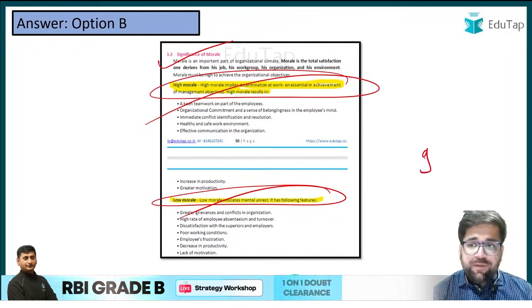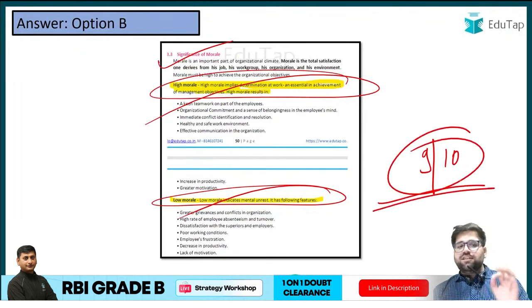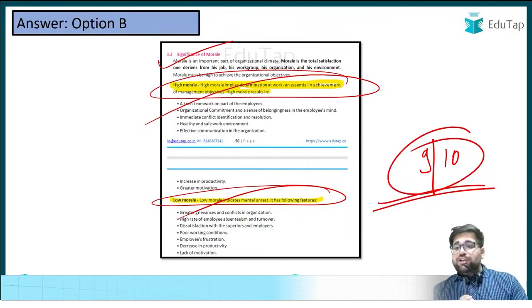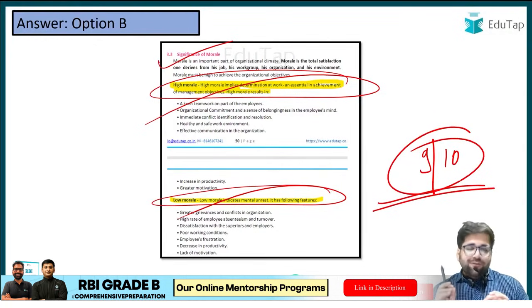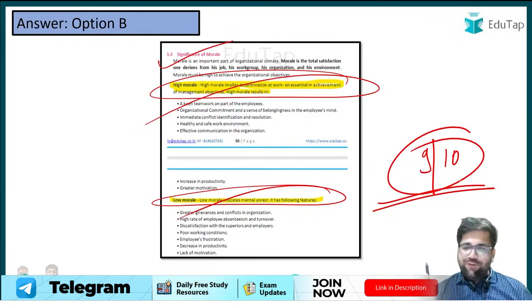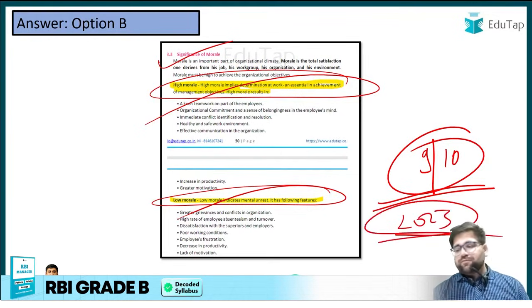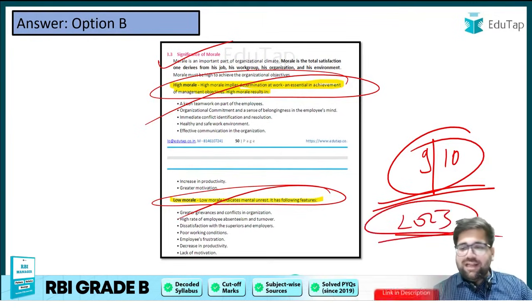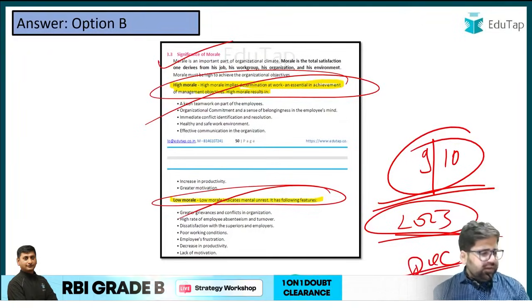I hope you are able to score 9 out of 10, and this is the world of competition. There is cutthroat competition, my friends. If you are not able to score 9 out of 10, I will definitely suggest you pull up your socks, because with the 2023 RBI notification, the current recruitment cycle will get over, and after 4 months you will see another paper. So by December, please finish all your management and static parts.